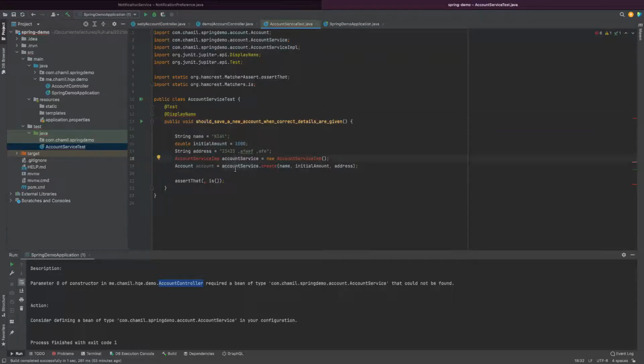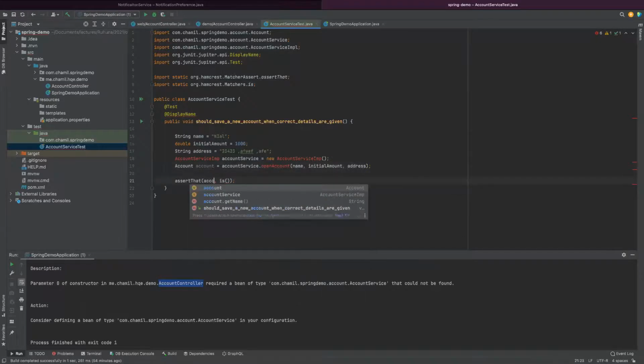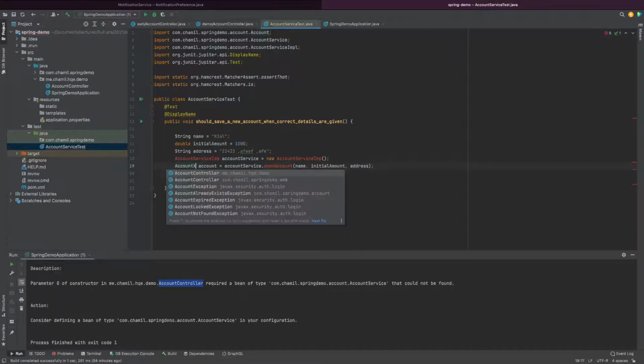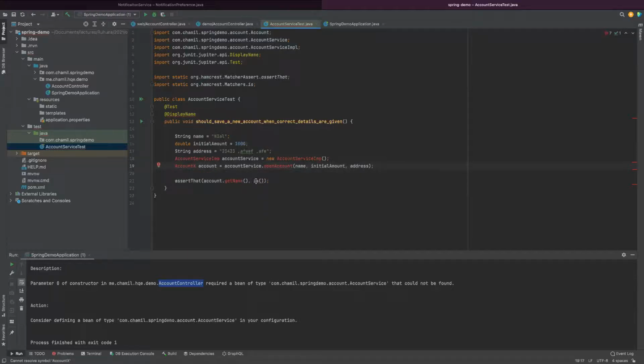I have account service, then account service dot create, or I would say open account for these guys, and assert that account dot get name, let's say account X for the moment. That is bad, but since I am having already an account class there, account dot get name is name. So this is the first test.